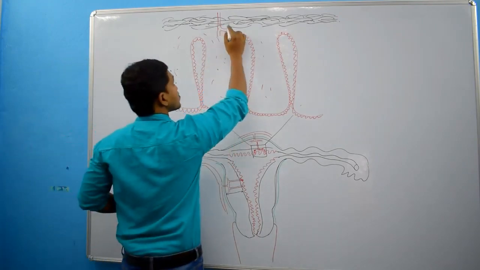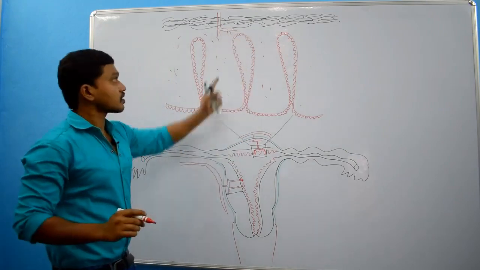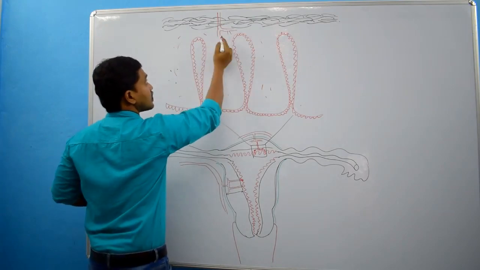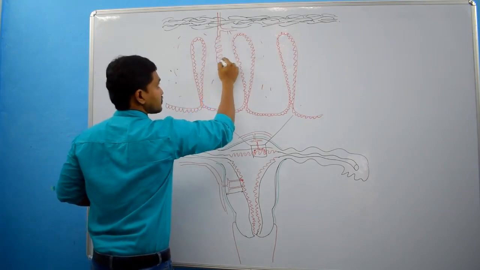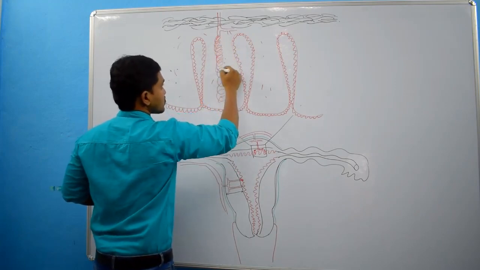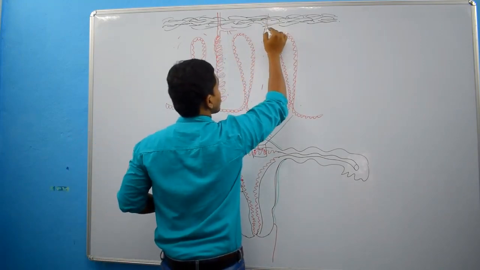One type is basal arteries. These are basal arteries and spiral arteries. These are spiral arteries. Spiral arteries are coiled arteries. Clear?